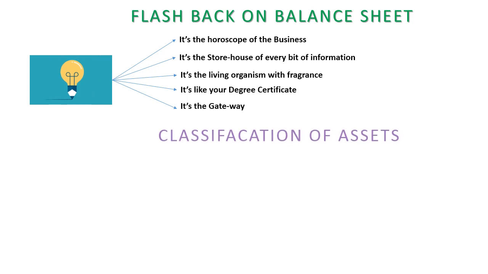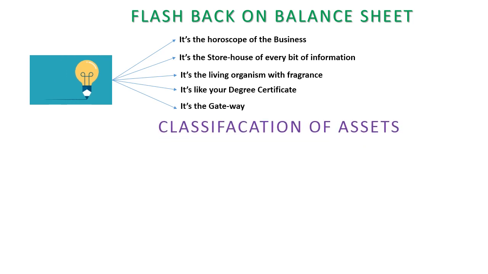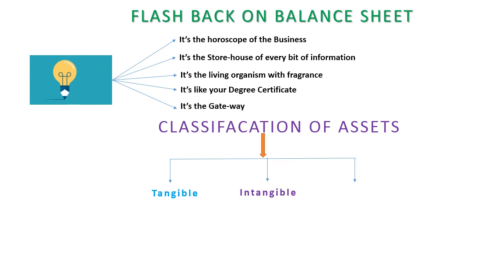I classify the assets as what you already understood, but I will elaborate it as the tangible, the intangible, and the financial. Right? Three important areas.